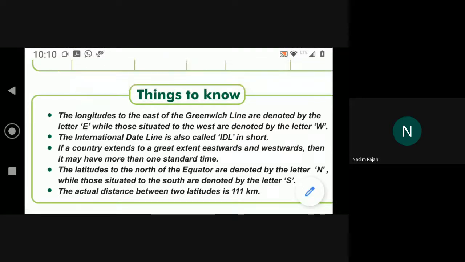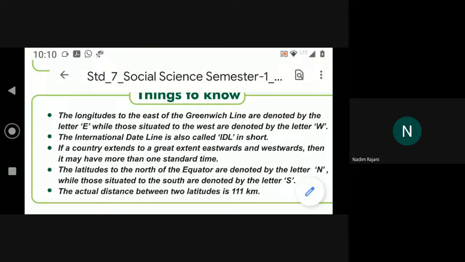The latitudes to the north of the equator are denoted by the letter N, while those to the south are denoted by the letter S. And the actual distance between the two latitudes on the ground is how much?